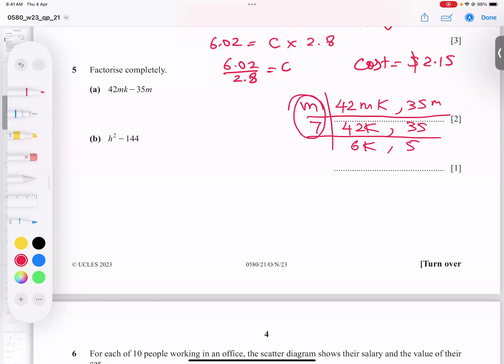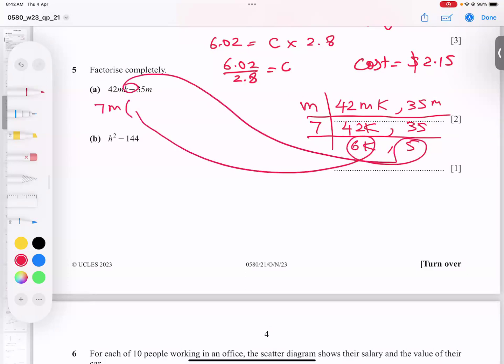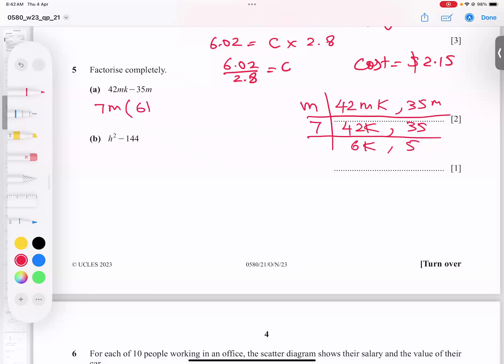So these two numbers have the maximum common factor. I will write here 7m in the bracket, this and this, including the negative sign. So 6k minus 5 is my answer. If you're having trouble with this kind of question, always do it this way and you will get it easily. This is also called HCF, highest common factor.